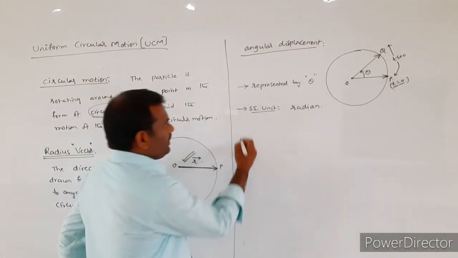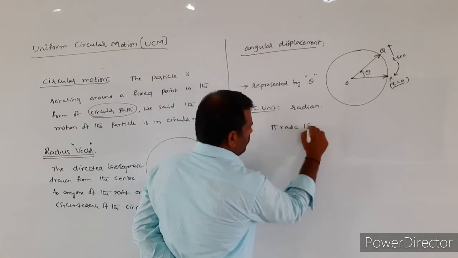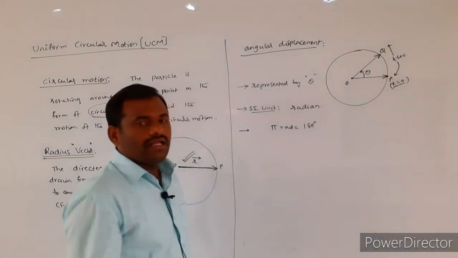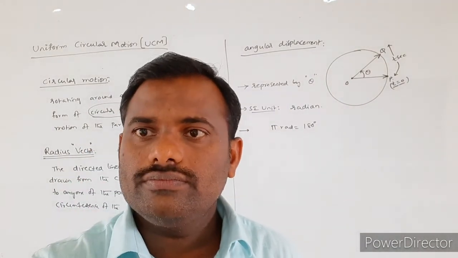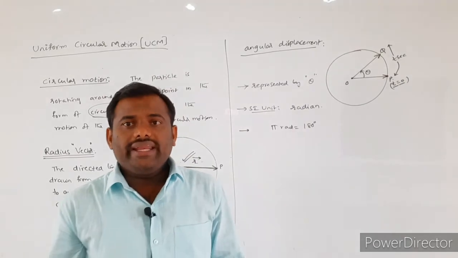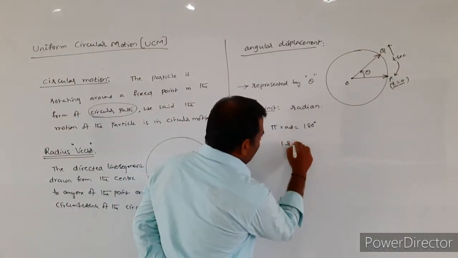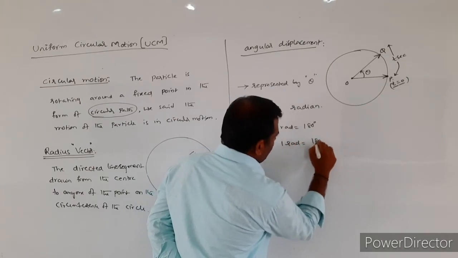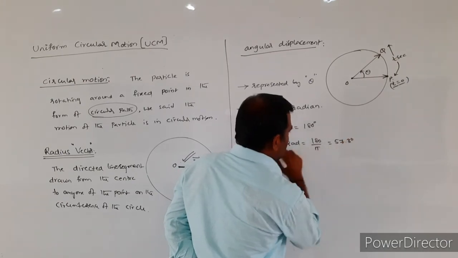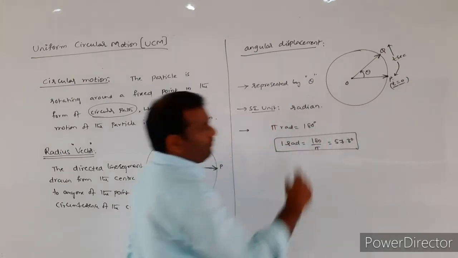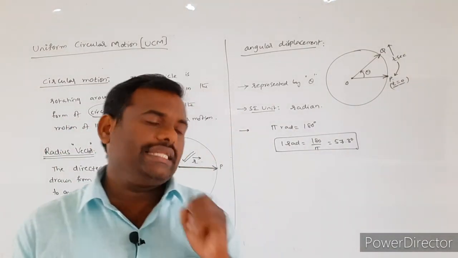Pi radians is equal to 180 degrees. From this, 1 radian is equal to 180 by pi, which is equal to 57.3 degrees.